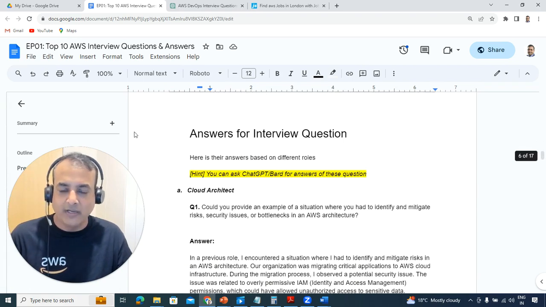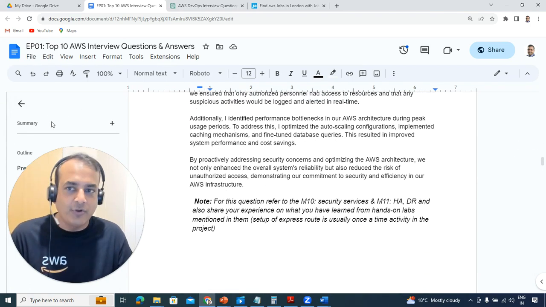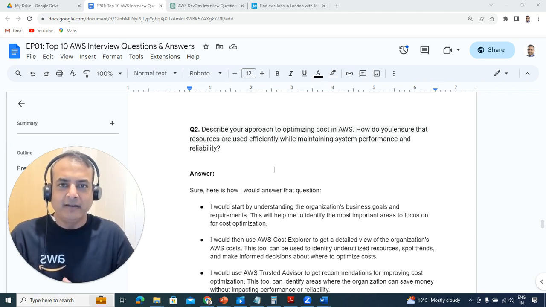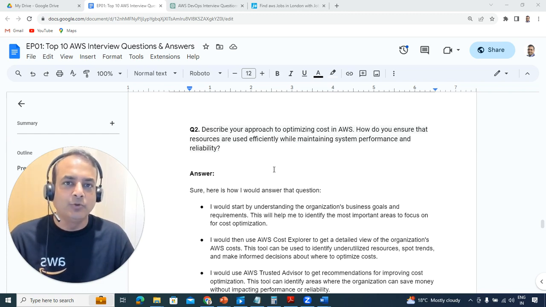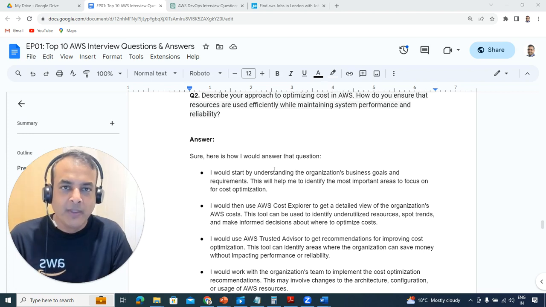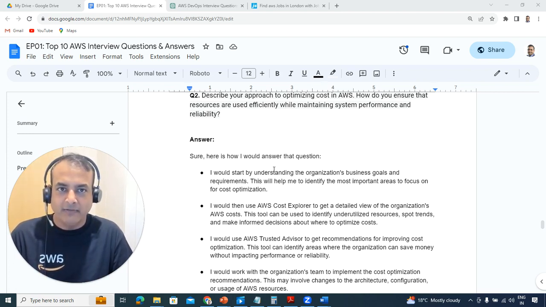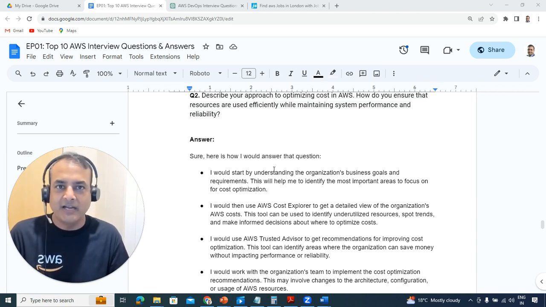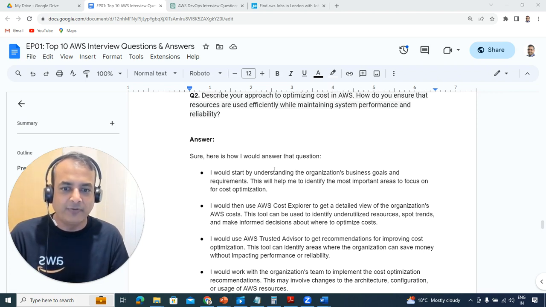So let's go down and look at how you would answer this particular question. Again, this is more of a design related question, but rather than directly saying I'll do this, you always need to understand the organization and the business goals, like security, and whatever business need takes the most precedence, and then make sure that the application's RTO, recovery time objective, and RPO are met while reducing the cost and making the system efficient as well.